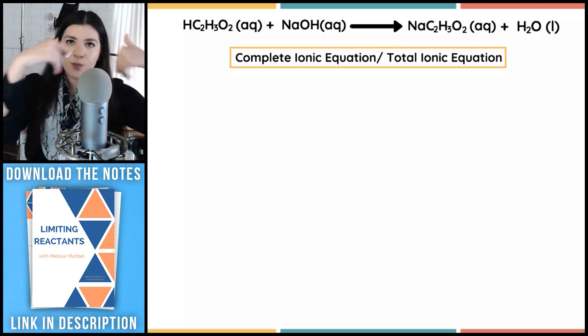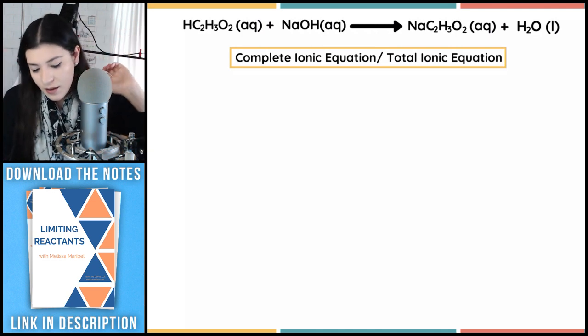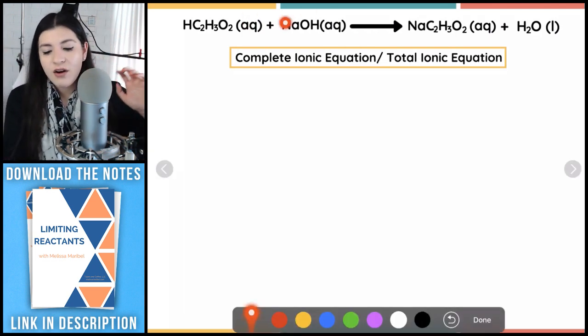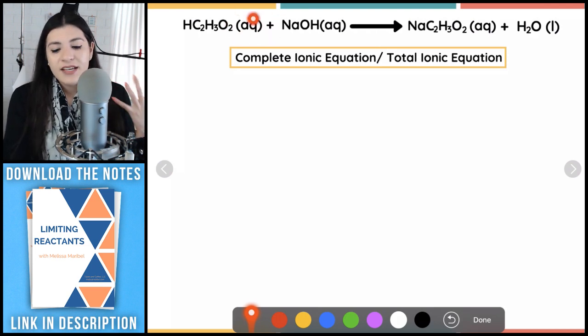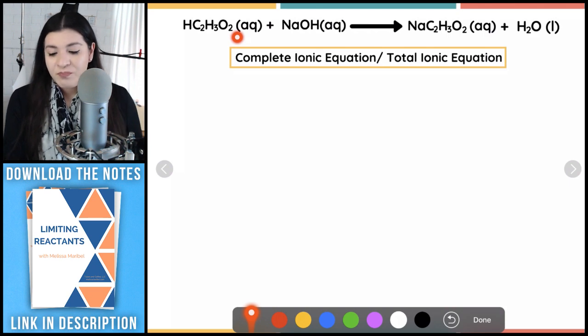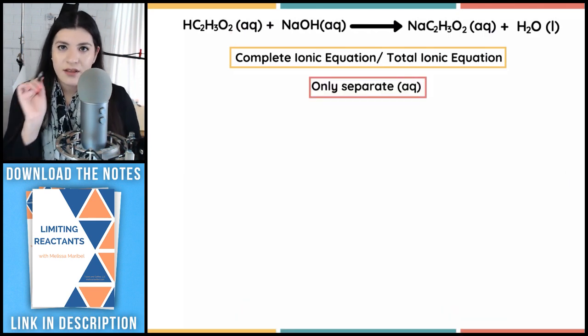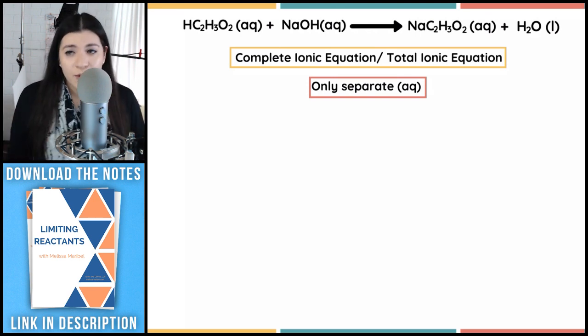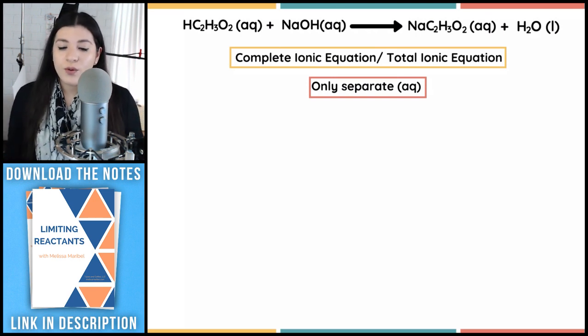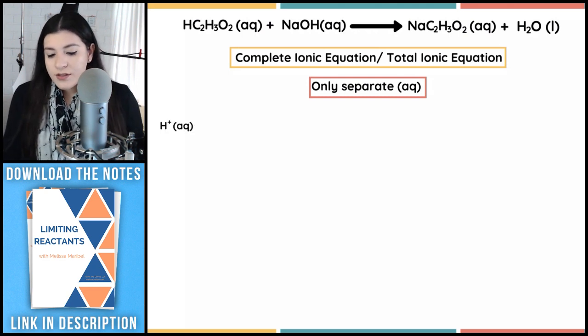So we're going to break apart the acid, everything that is aqueous. Everything that has a phase of aqueous, we're going to break apart into its separate ions. And we only do that with aqueous. That's it. We're not going to see that with a solid. We're not going to see that with a liquid. So in this case, I'm just going to break that apart for aqueous only. So that's what I'll do here.